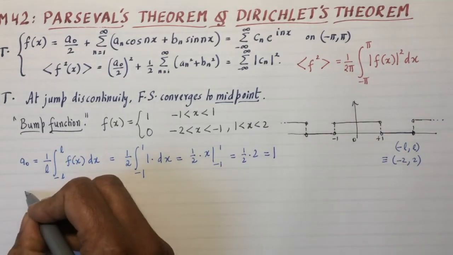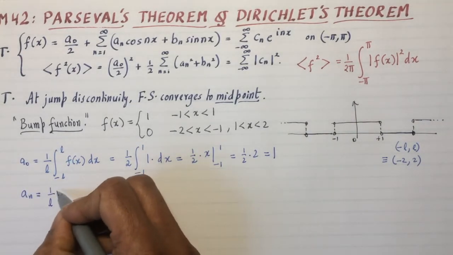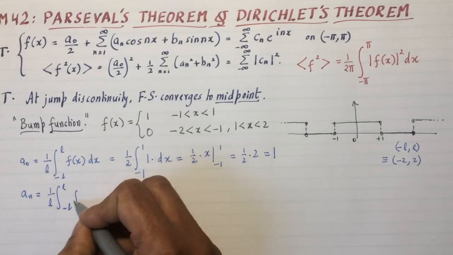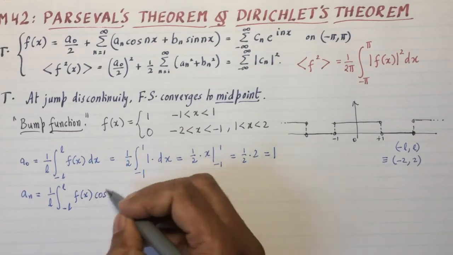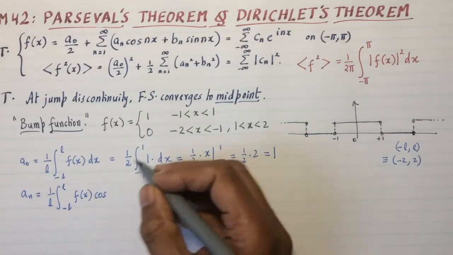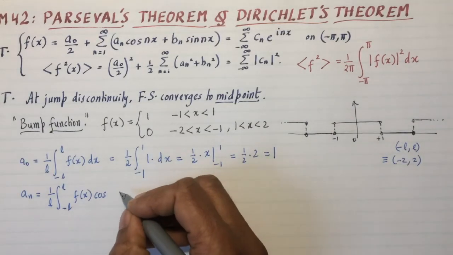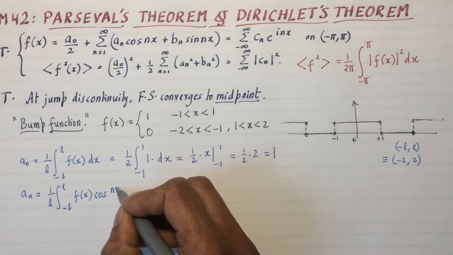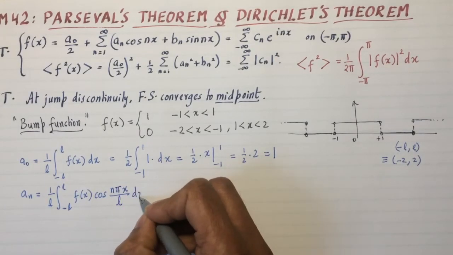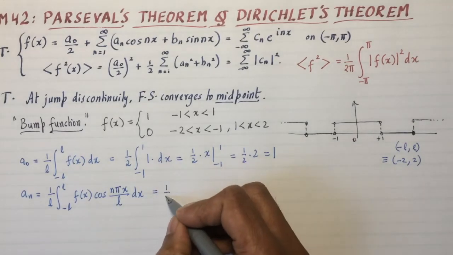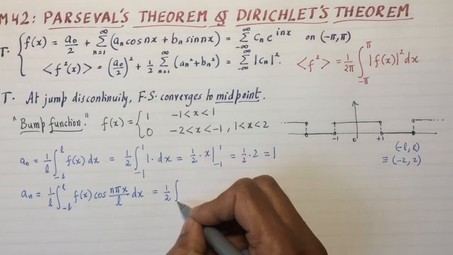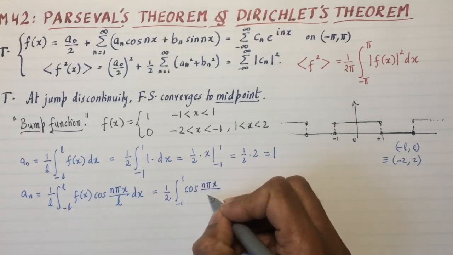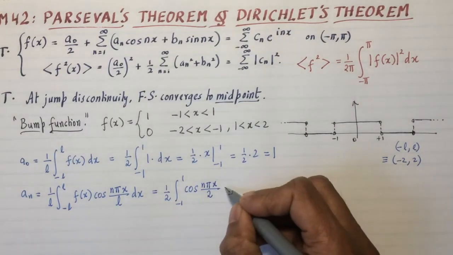Similarly, a_n is 1 over L integral minus L to L f of x cosine. Now normally I would have written nx, but because its interval is negative L to L, remember from the previous week's video, I should write this as n pi x over L dx. So once again, L is 2, and I'll integrate just from minus 1 to 1 of cosine n pi x over 2, because that's what L is, dx.